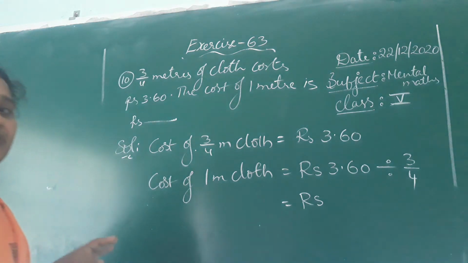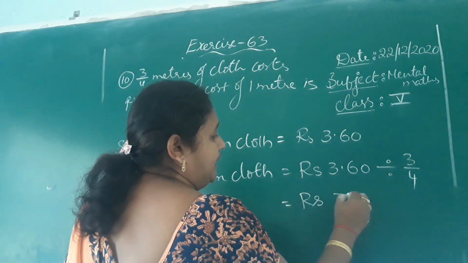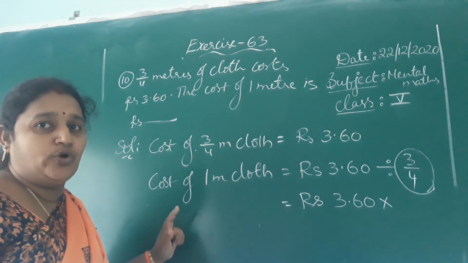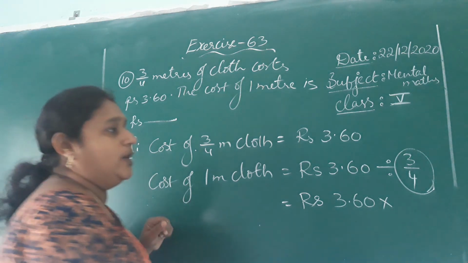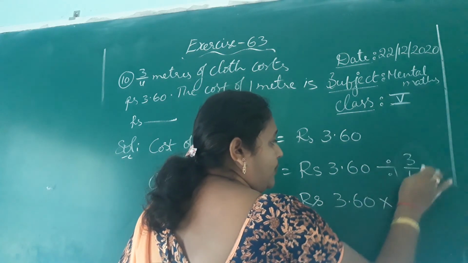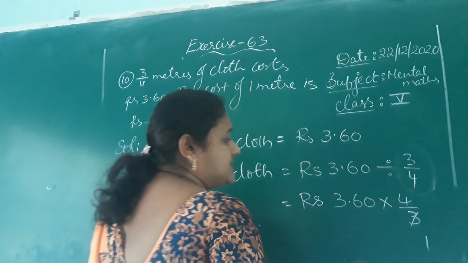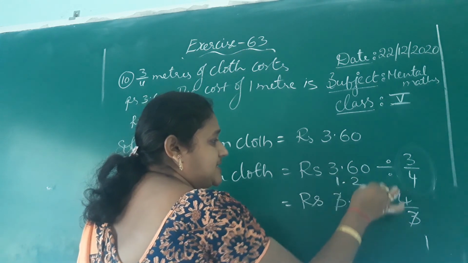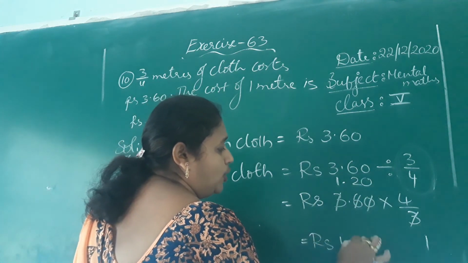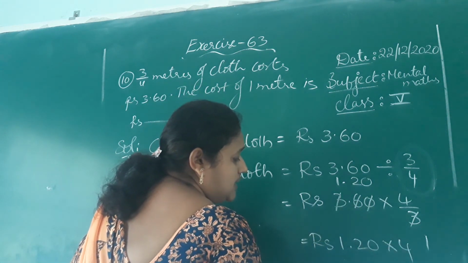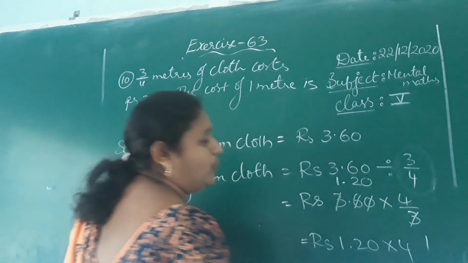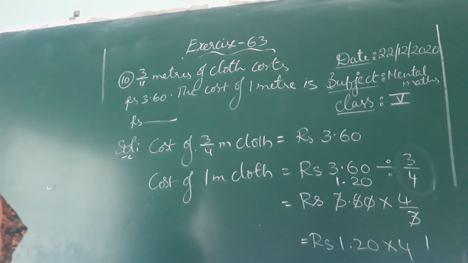Now first we have to convert the division symbol into multiplication. While converting that division symbol into multiplication, the divisor gets reciprocal. Reciprocal means interchange of numerator and denominator. So this 3 by 4 becomes 4 by 3. Here 3 ones 3, point. As usual you have to drop that point. In the 3 table, 3 2s 6, 3 zeros 0. So it's nothing but 1 rupee 20 paisa into 4. 4 zeros 0, 4 2s 8, 4 ones 4. So it's nothing but 4 rupees 80 paisa is the cost of 1 meter cloth.